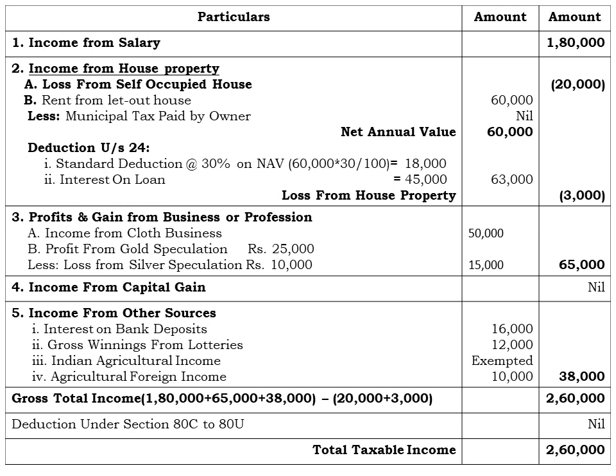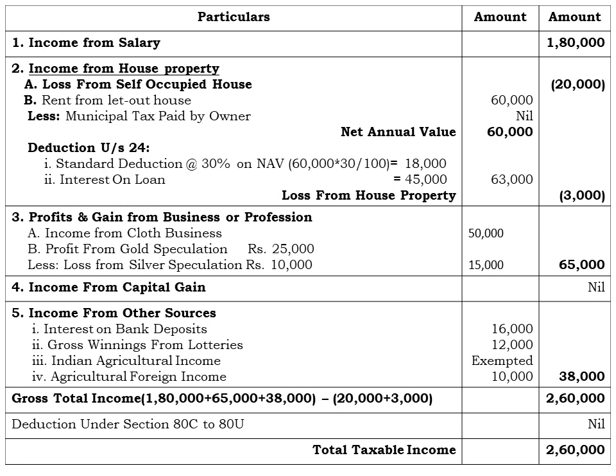That is the income from the business. And next one, income from capital gain is nil, as there is no information regarding the long-term capital gain or the short-term capital gain. And at last we are having the income from other sources, on which we are having four major incomes. First one, interest on bank deposits, which is completely taxable under income from other sources, rupees 16,000. Second one, the gross winnings from lottery. As I told earlier, we are not going to do the grossing up for the lottery income. Why? Because they have provided directly the gross winning, so I am considering it in a direct way, that is rupees 12,000.